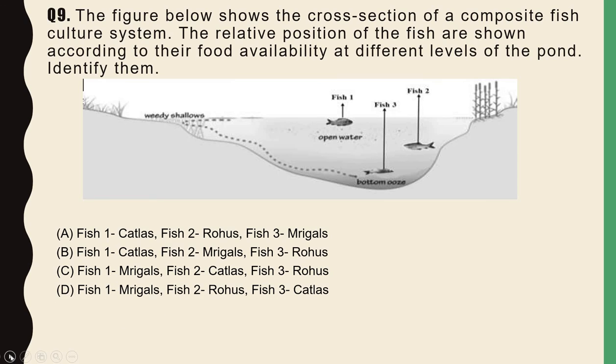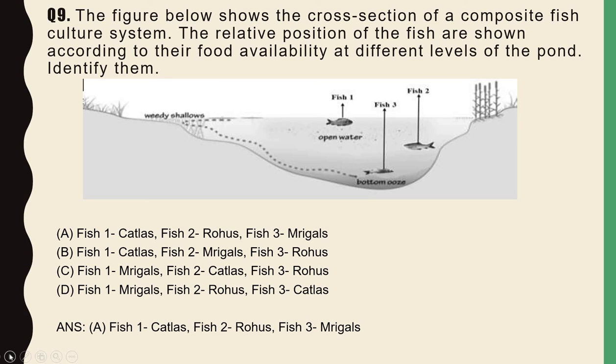So for identification, just see the picture, and the options are: fish 1 catlas, fish 2 rohus, and fish 3 mrigals. Now again option B, C and D you can see over here. So just see the picture and name them. So what will be the correct option?